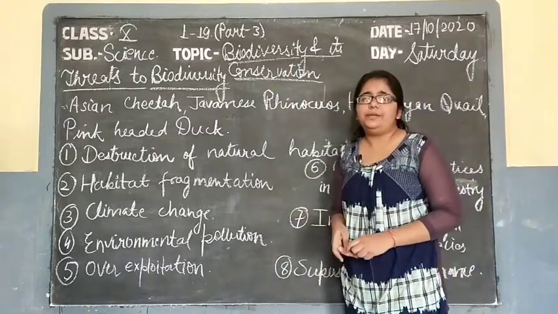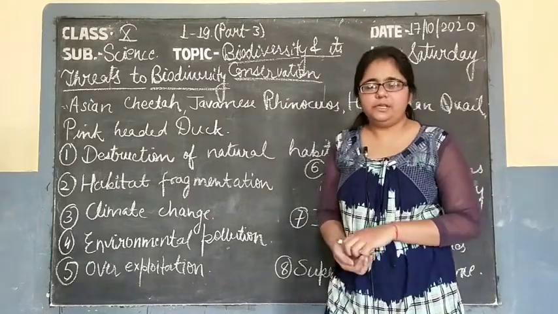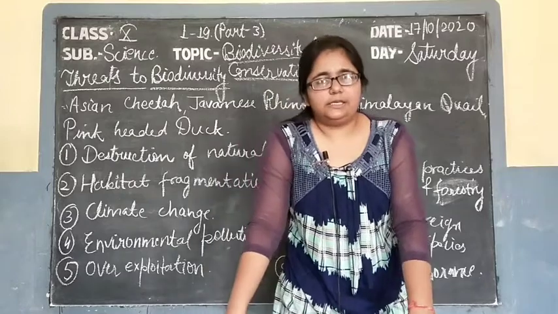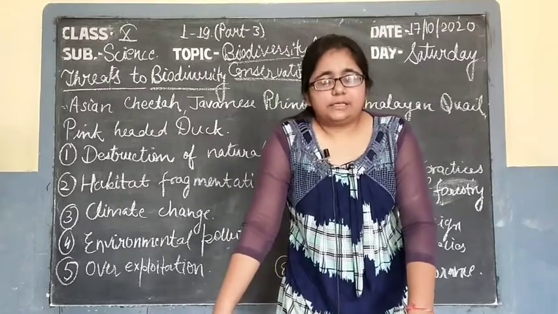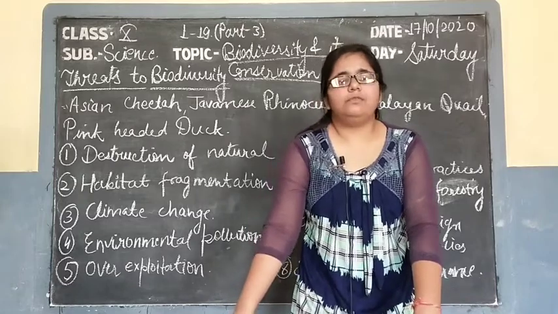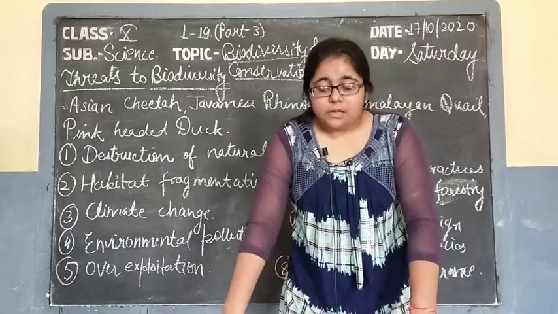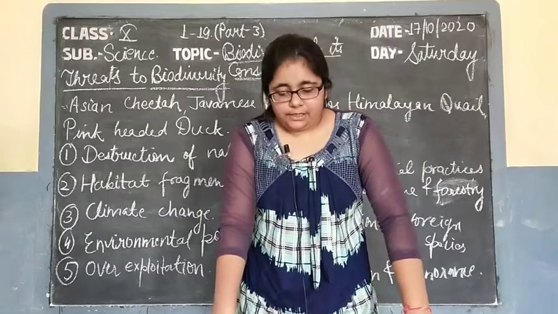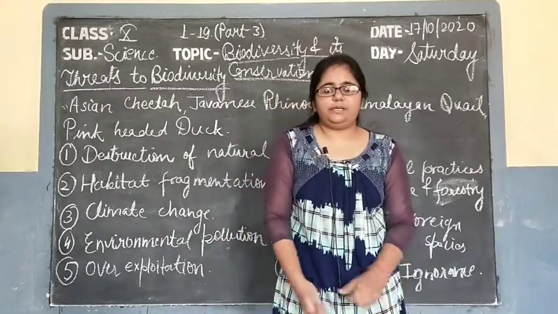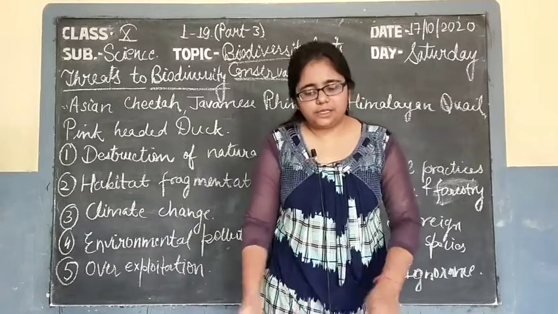So, due to habitat fragmentation, animals living there are facing huge problems, like accidents, as railway tracks and roads are being built in between the forest, and due to that they meet accidents on the railway tracks, like in the Dudhwa National Park. Half a dozen tigers and many small animals are facing this problem.